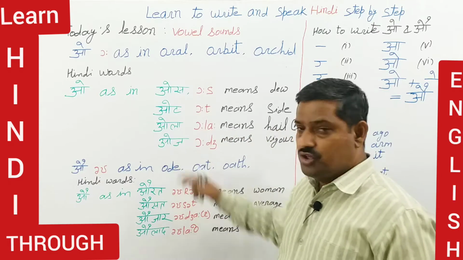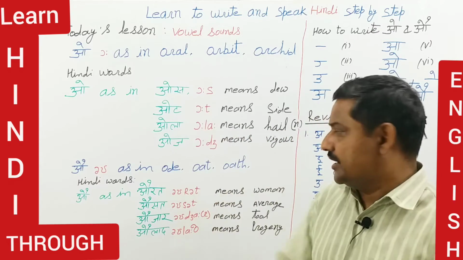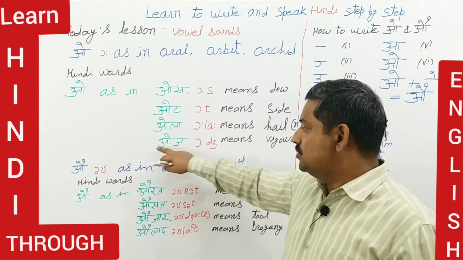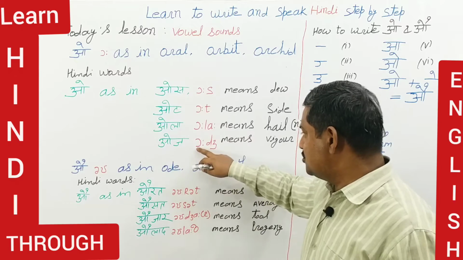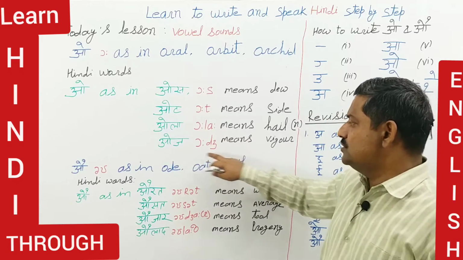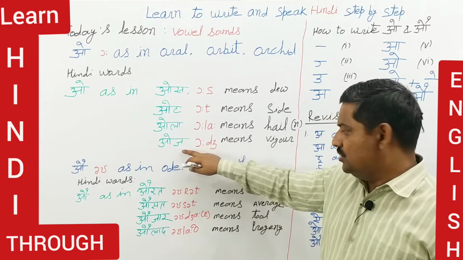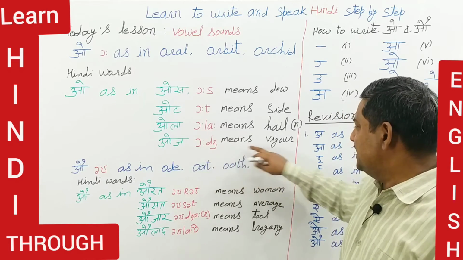And Oj. Oj means an energetic person. Oj means vigor.